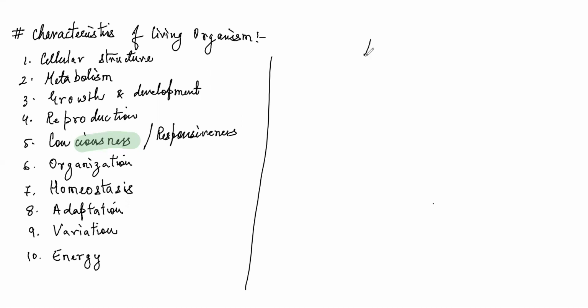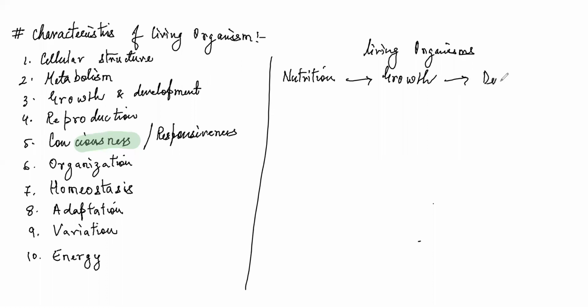First thing in any living organism is nutrition. So you have to find nutrients to get inside your body in order to grow. So nutrition brings something in your body which you call growth.